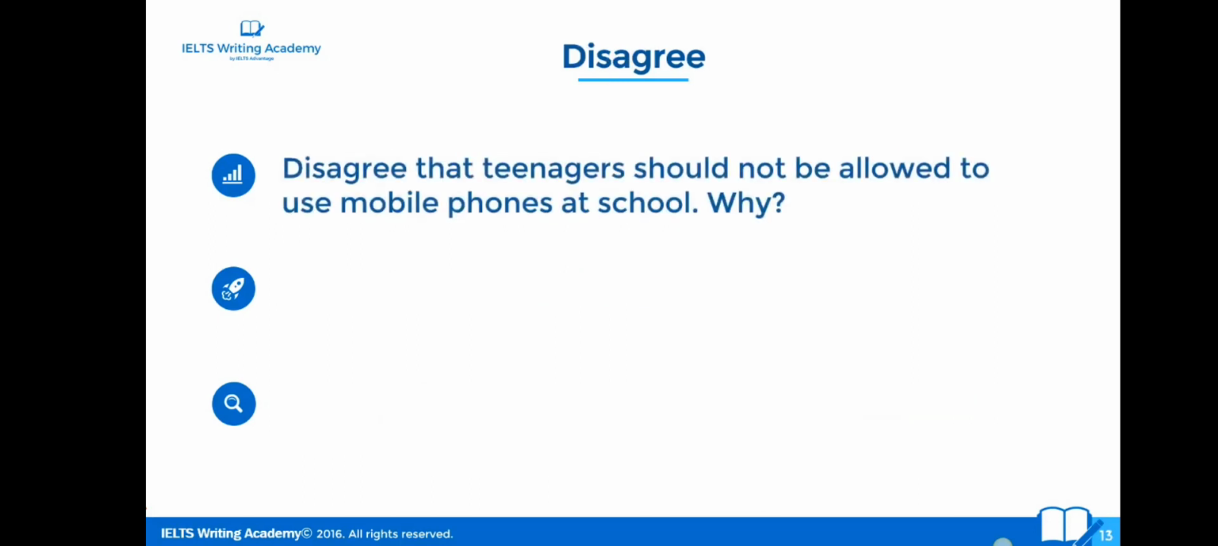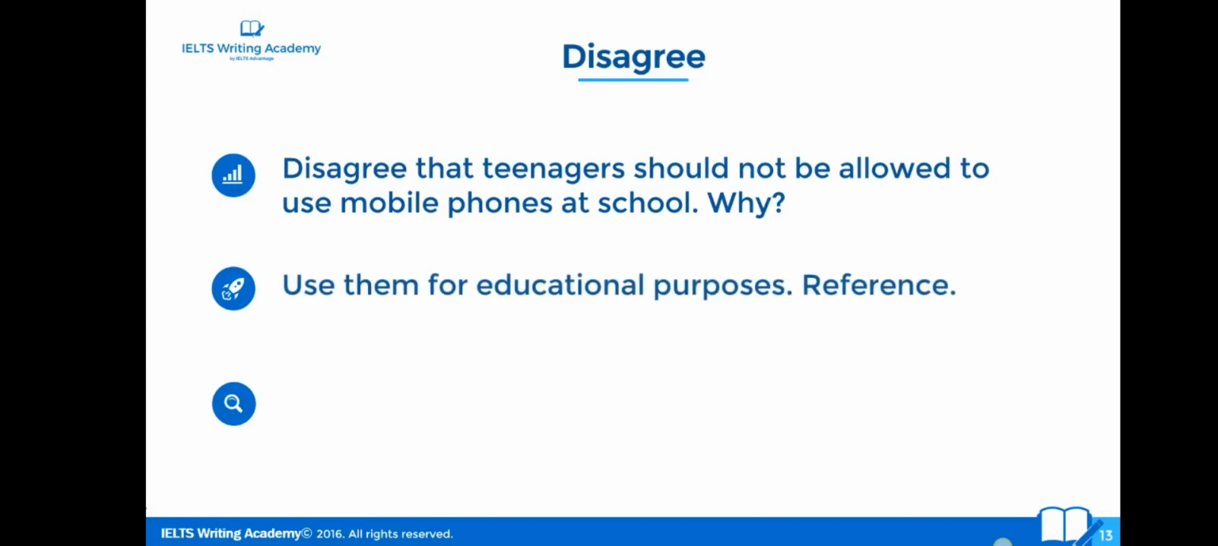So if you disagree that teenagers should not be allowed to use mobile phones at school, why would people think that? All right, think about it. Don't think about it personally. All right, your personal opinion doesn't matter. Think outside of the box. All right, why would someone disagree? Use them for educational purposes. So they might use Google, or not Facebook maybe, but a dictionary, a calculator, or something like that.